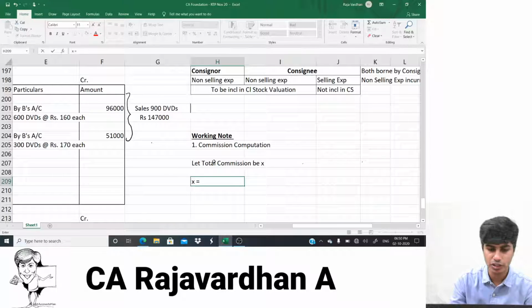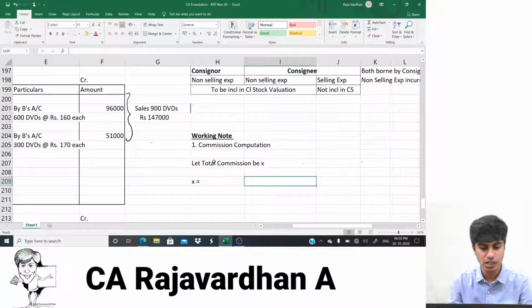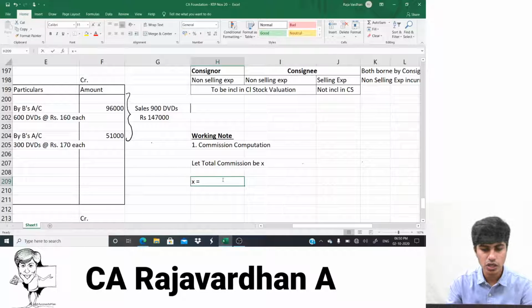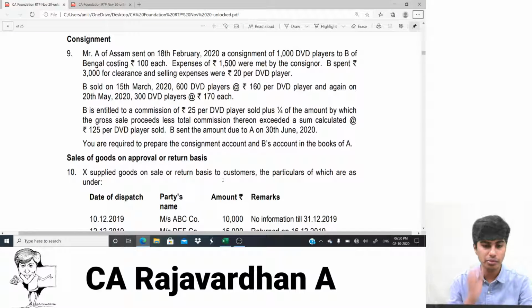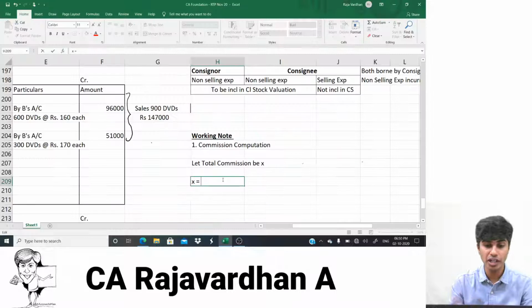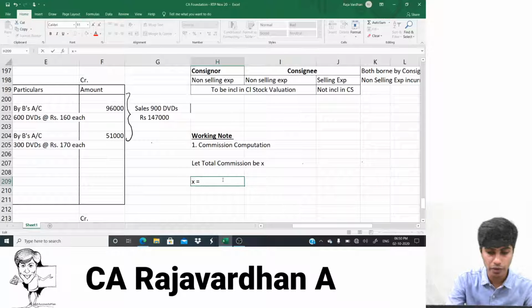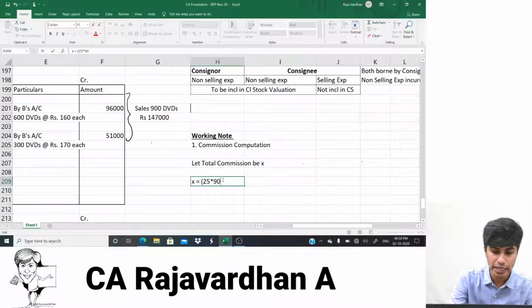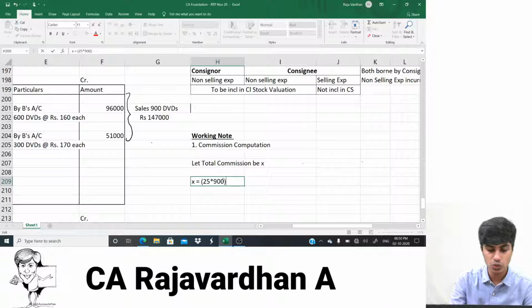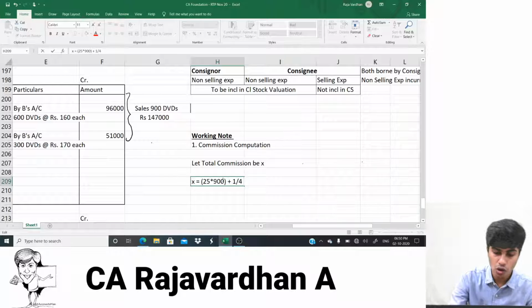There is a formula for this X. What is the formula? They've told us X is equal to 25 per DVD sold. How many DVDs are sold? 900. So I will open one bracket and write 25 multiplied by 900. That doesn't end there. They've told plus. Plus what? Plus 1 by 4th of, again they've told some other thing.